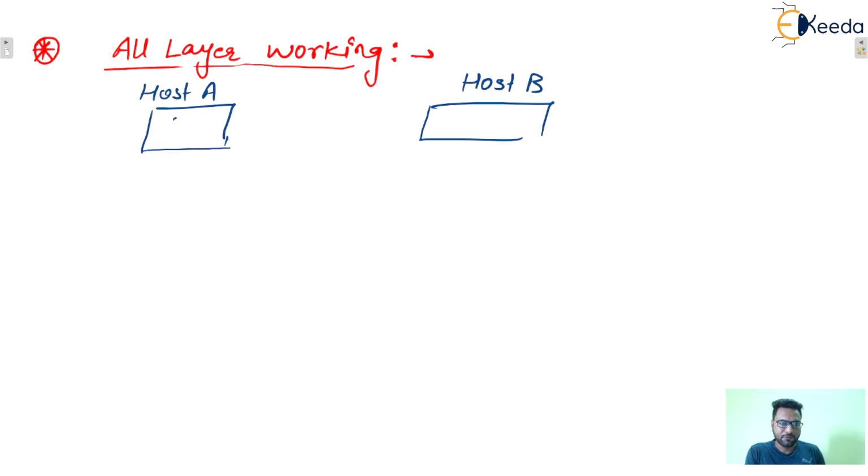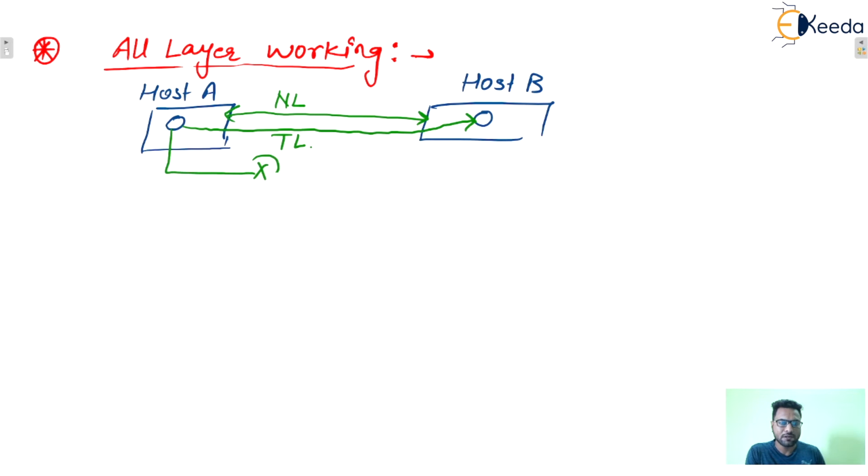Let's say one process inside this host is this one and this is the process inside host B. Host to host delivery is taken care of by the network layer, and process to process delivery is taken care of by the transport layer. And hop to hop, from one system to another, is taken care of by the data link layer.